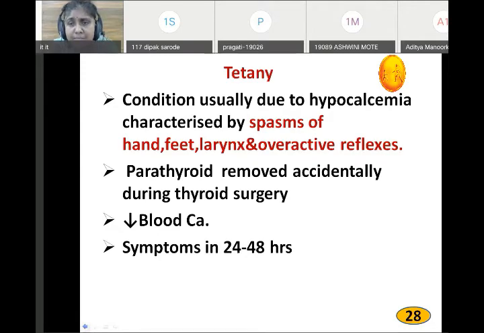Now, what is tetany? What happens when the blood calcium level decreases? Tetany means spasm of the muscle, or contraction of the muscle that is not voluntary, it is involuntary. Voluntarily we can spasm our muscle, but involuntary spasm or contraction of the muscle is called tetany.